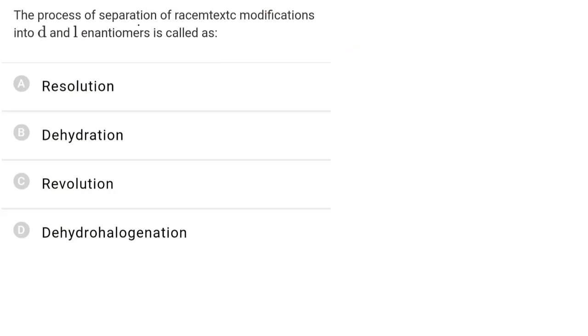The process of converting a racemic mixture into D and L enantiomers is called. Now this method is called resolution. Resolution is the technique of separating D and L enantiomers from their racemic mixture, and hence the correct answer is A.